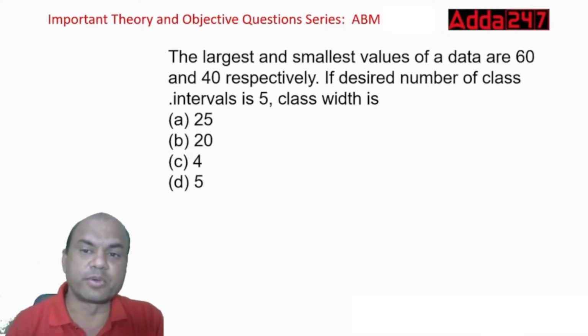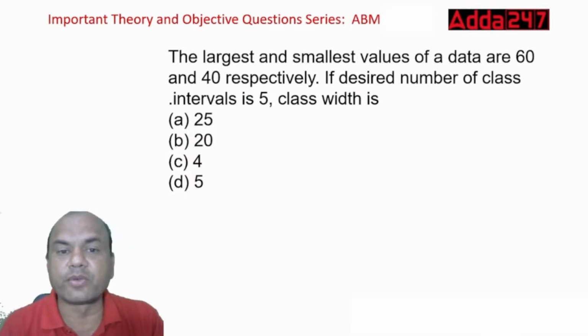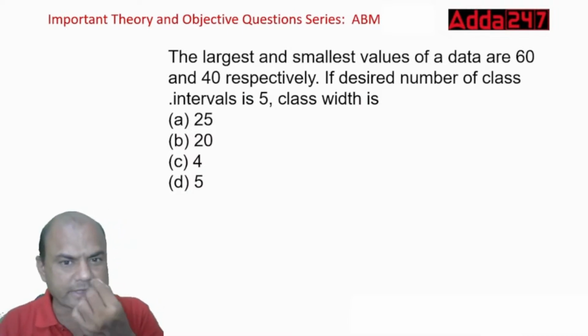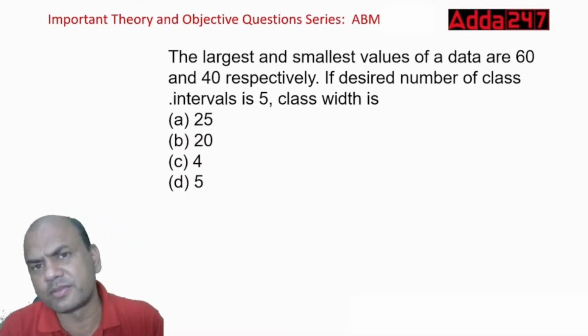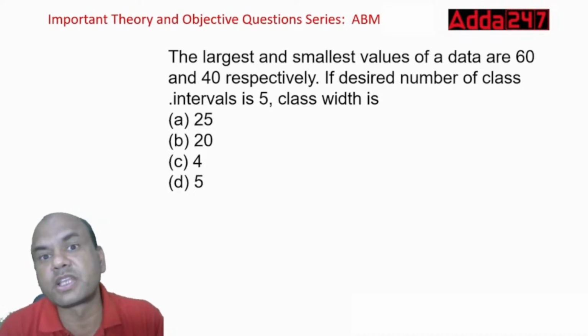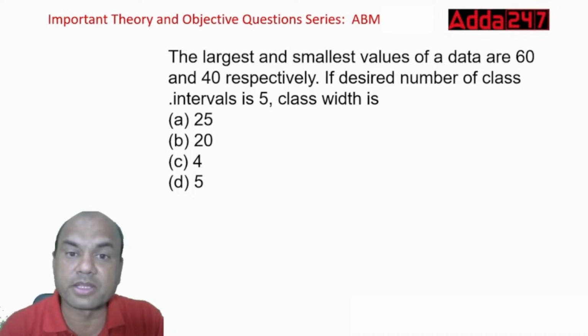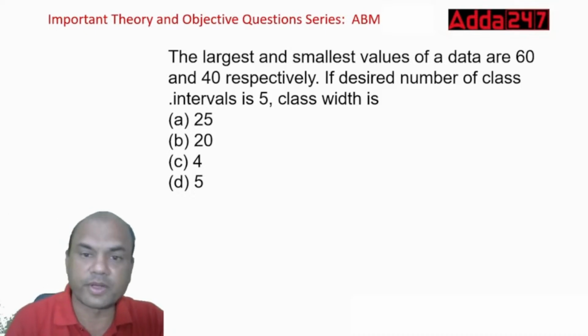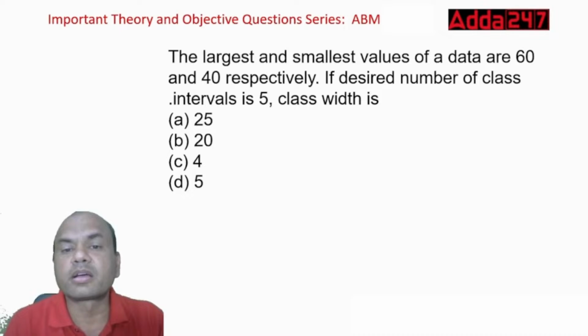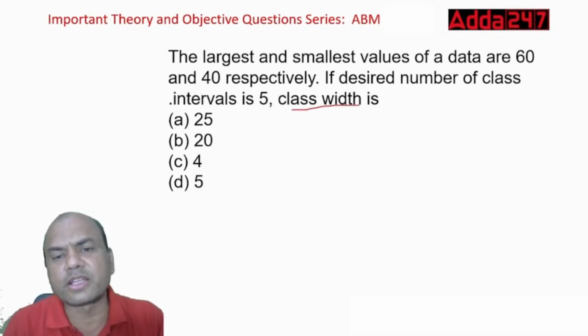The largest and the smallest value of a data are 60 and 40 respectively. If the desired number of class intervals is 5, find a class width. This is a separate question, from chapter number 3, module A. So class width is required. How to find out the class width?